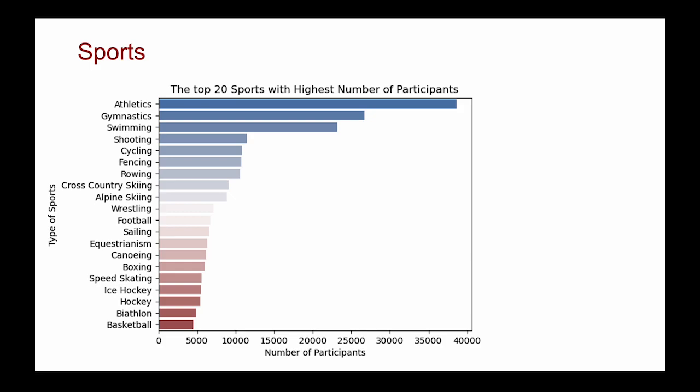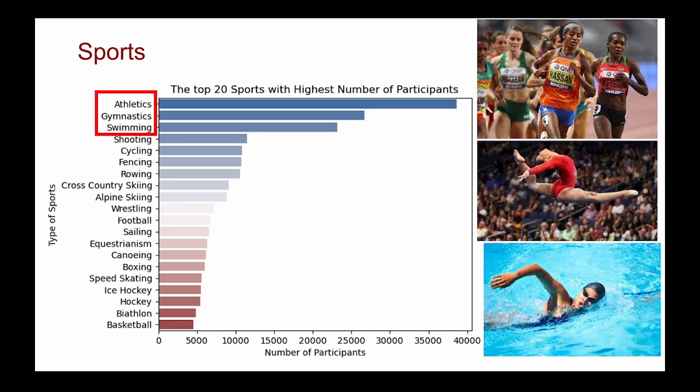Then I draw a horizontal bar chart to figure out the top 20 sports with the highest number of participants. The top 3 are athletics, gymnastics, and swimming.